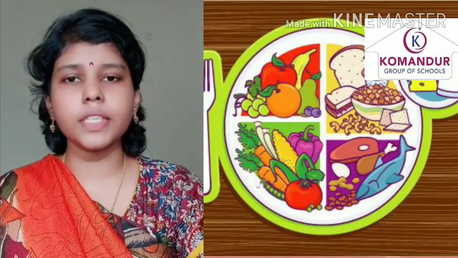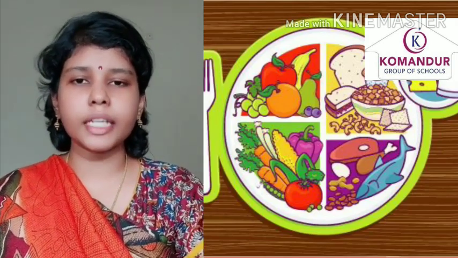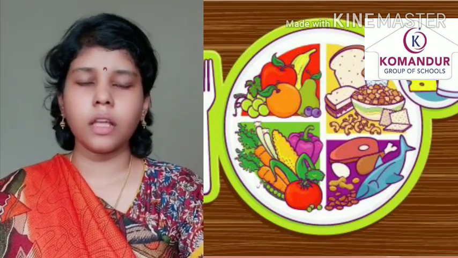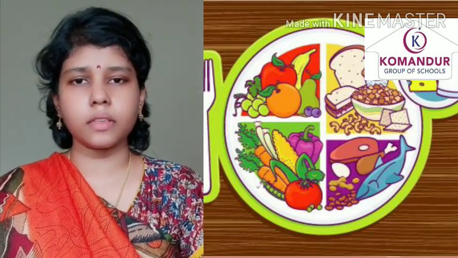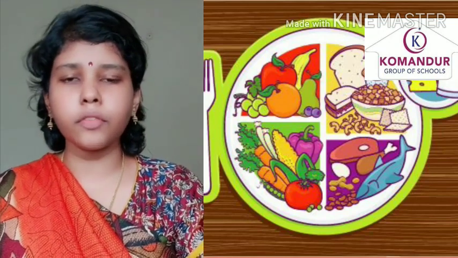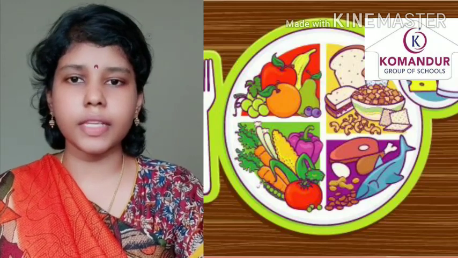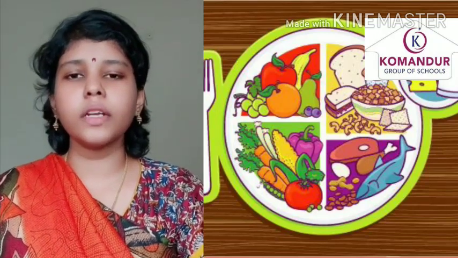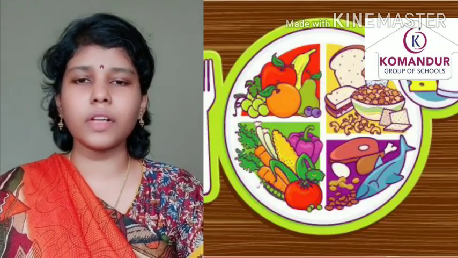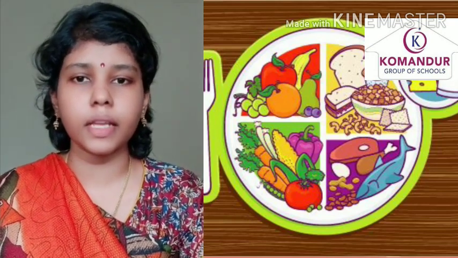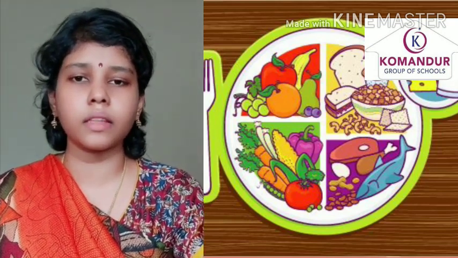Just now we have seen the different food items preferred by different animals. Now let us come to human beings. As human beings, we prefer different food items. Generally, South Indian dish, rice, right? So rice we will take during lunchtime and in breakfast we will prefer different food items like idli, dosa, puri, chapati.